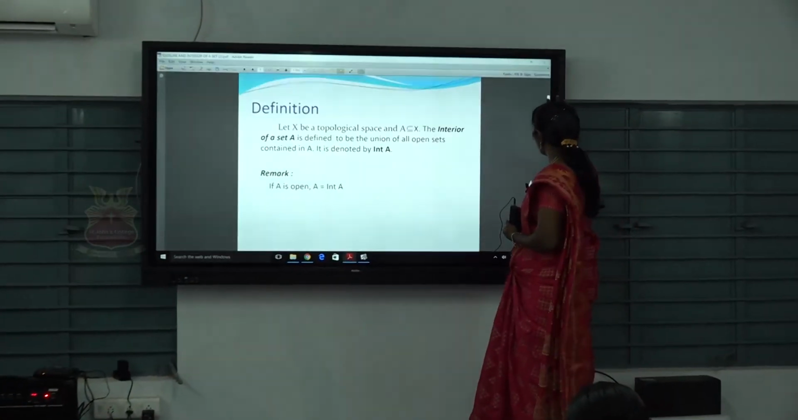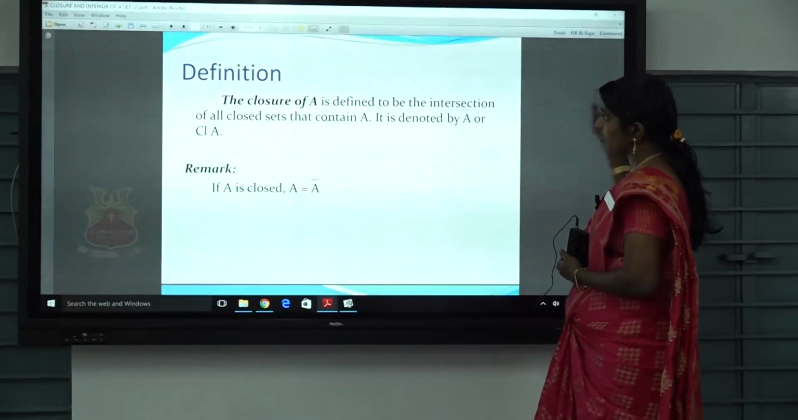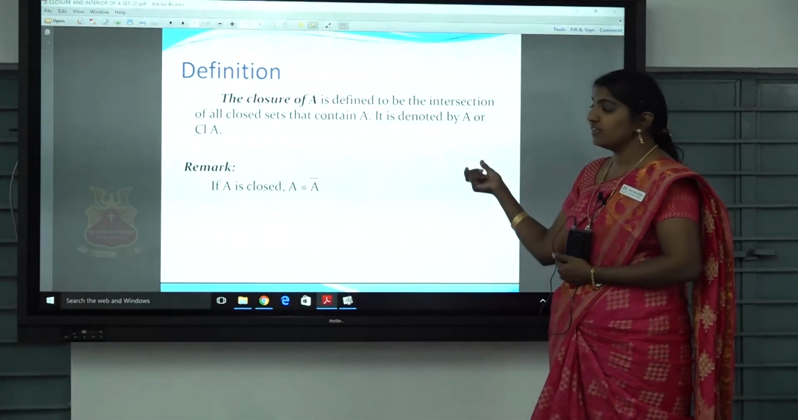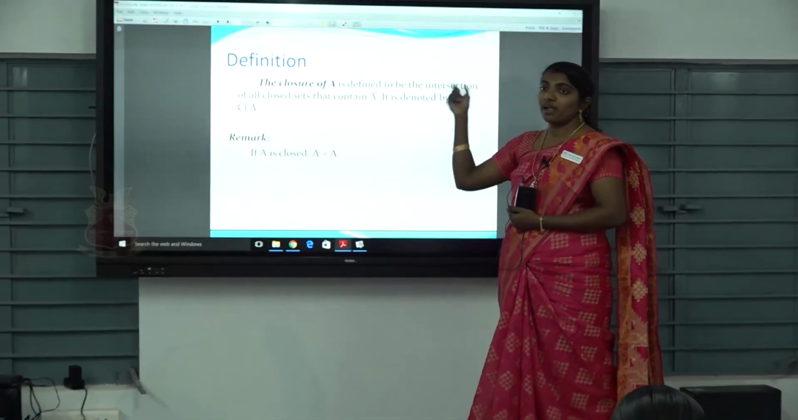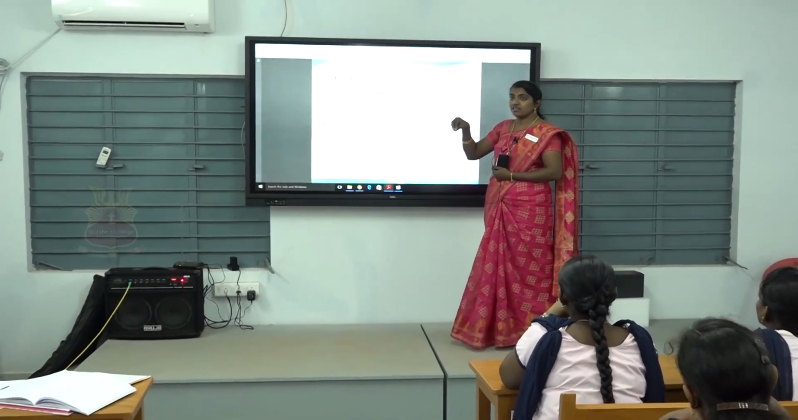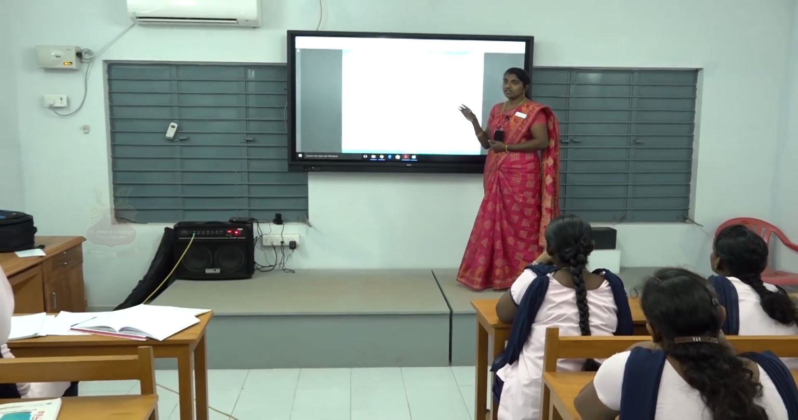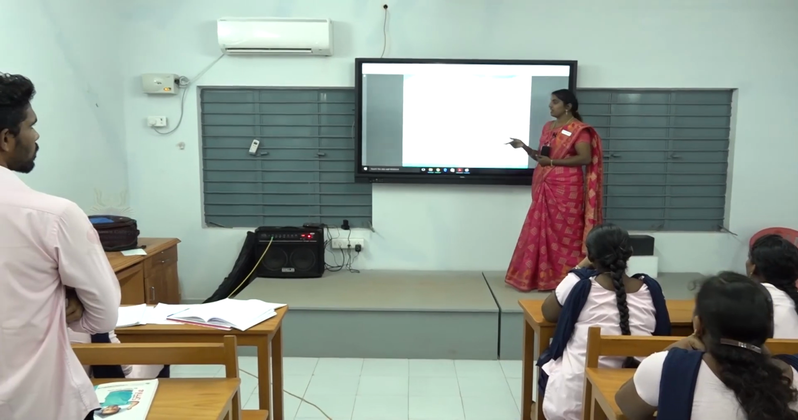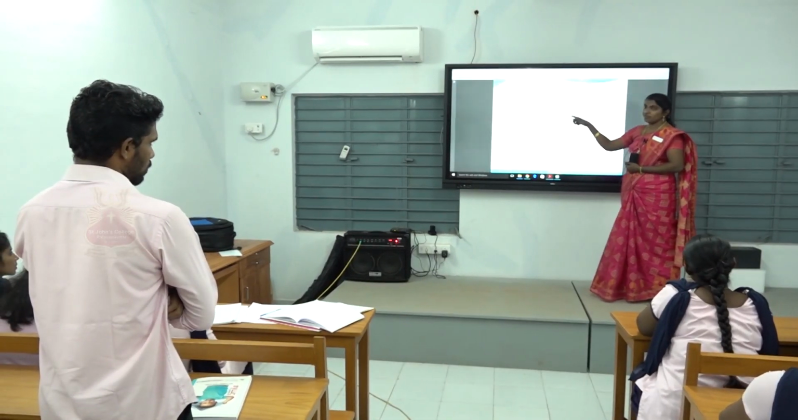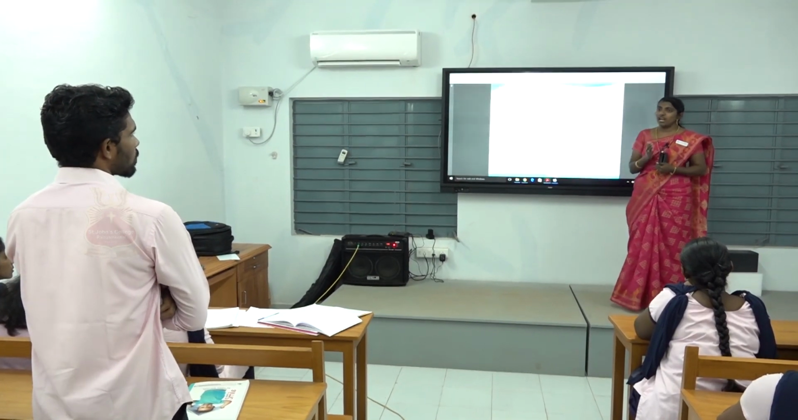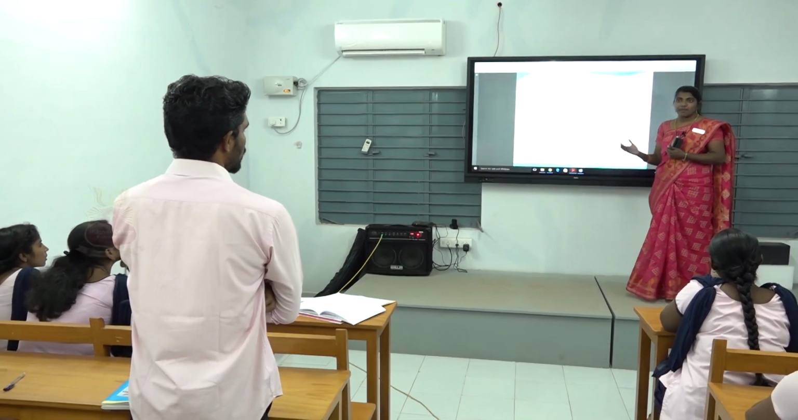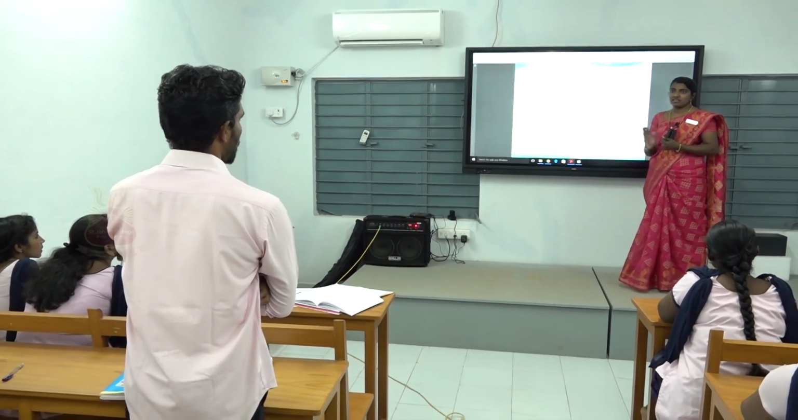But when we consider the closure, it is all about the closed sets which contain A. The interior is the set contained in A which is also open. That becomes the interior of A. But in the closure, it is the intersection of all the closed sets that contain A. So closure means we deal with closed sets, and interior means we deal with open sets. Okay, this is the comparison.